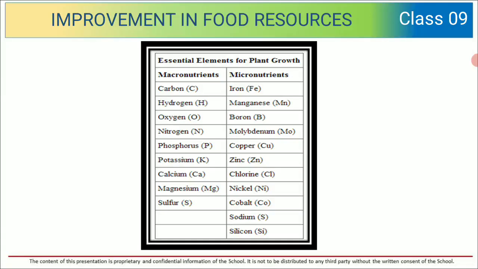Now, what are the different essential elements for plant growth? Carbon, hydrogen, oxygen, nitrogen, phosphorus, potassium, calcium, magnesium, sulfur, these are all macronutrients. Whereas iron, manganese, boron, molybdenum, copper, zinc, chlorine, nickel, cobalt, sodium, silicon, these are all micronutrients.